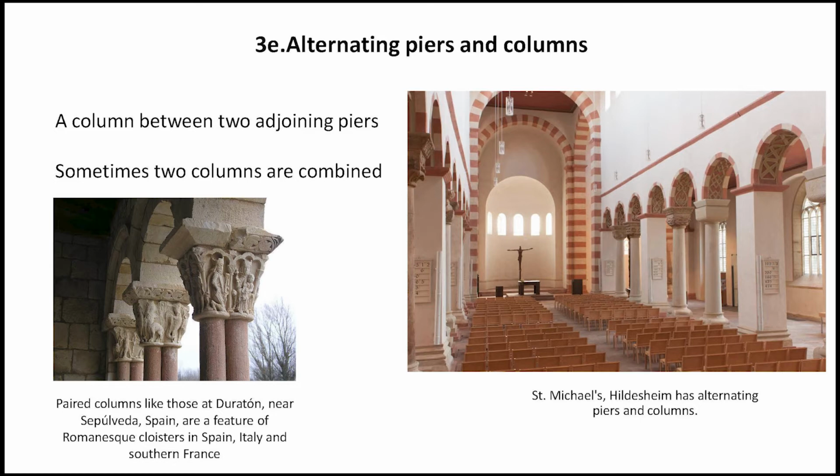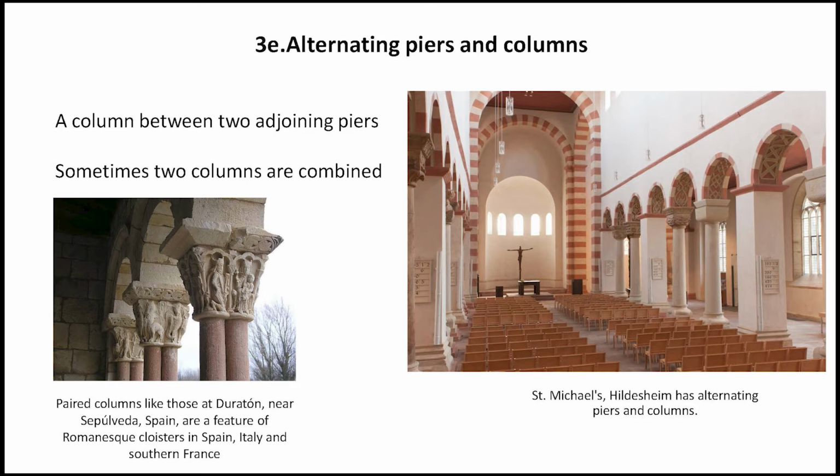But sometimes the columns are arranged in multiples of 2 or 3. So within 2 piers there may be 2 columns or 3 columns instead of 1. In the example on the right side of your screen, we can see that within 2 piers there are 2 columns, not only 1. There may be 3 columns as well, and this arrangement can become more and more complex.